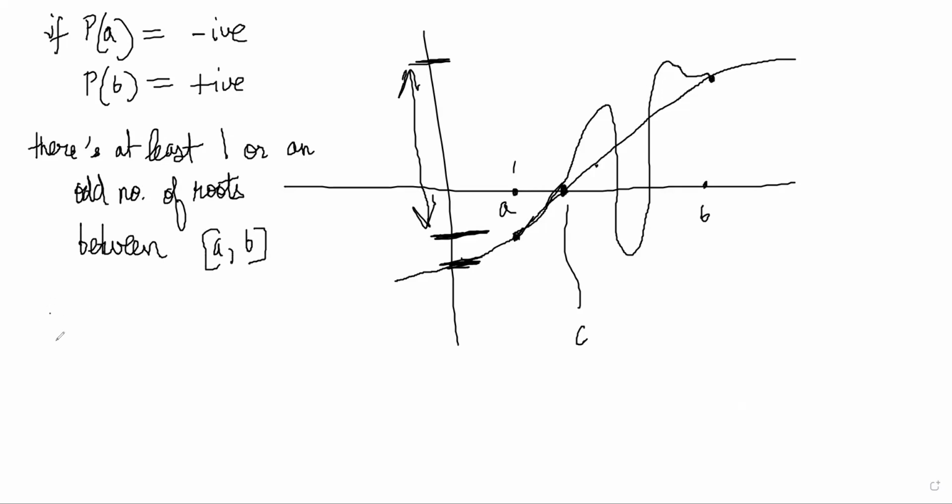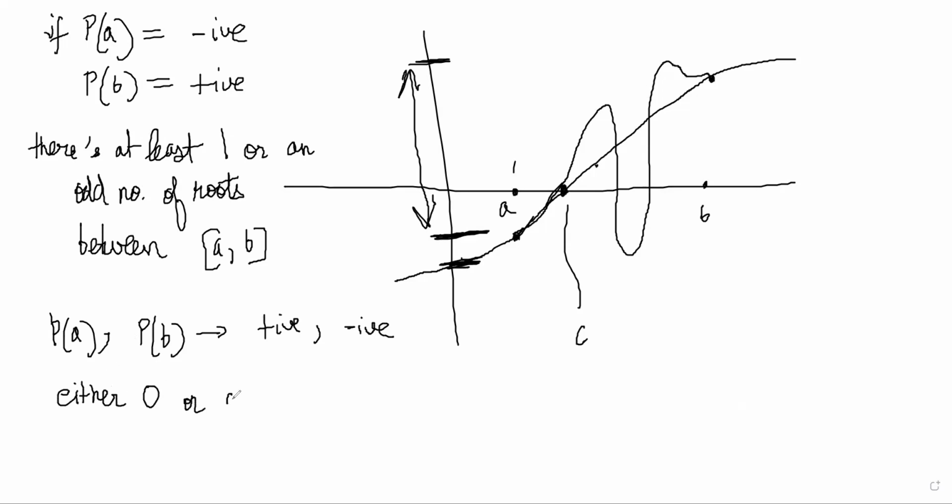And if P of A and P of B are both positive or both negative, then there are either zero or an even number of roots between A and B. Are you understanding?